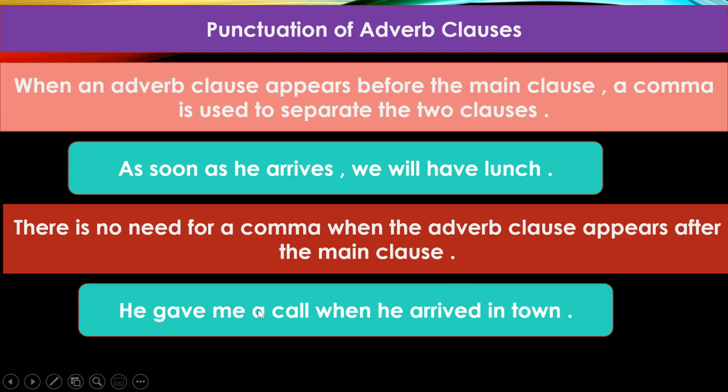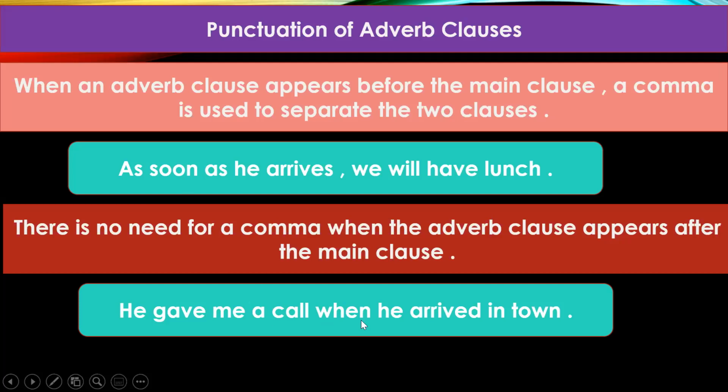Like, he gave me a call when he arrived in town. So I don't need a comma here because my main clause is he gave me a call. My adverb clause is when he arrived in town, and this is an adverb clause of time. As soon as is also an adverb clause of time. It indicates time. When will you have lunch? As soon as he arrives.